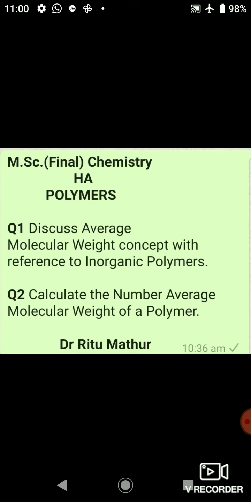Now, what is average molecular weight concept? A polymer consists of molecules of different molecular weights. This you all know. Therefore, its molecular weight is expressed in terms of an average value.